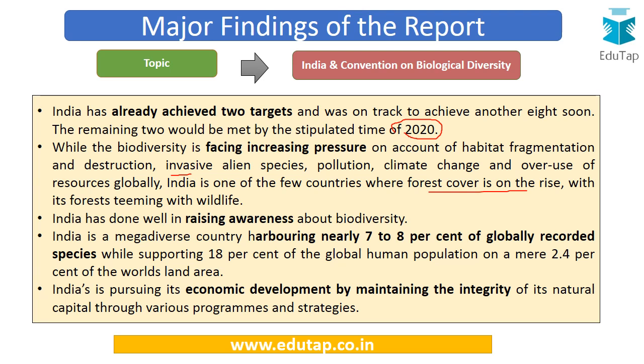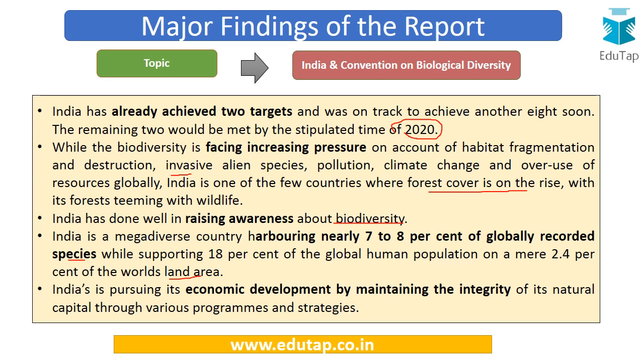Further, India has done well in raising awareness about biodiversity. India is a mega diverse country and it harbors nearly 7 to 8% of the globally recorded species. So it's a major amount, while supporting 18% of the global human population on a mere 2.4% of the world's area. So India has a lot of population pressure, but still India has managed to support nearly 7 to 8% of the globally recorded biodiversity. So this is again a major achievement for India.